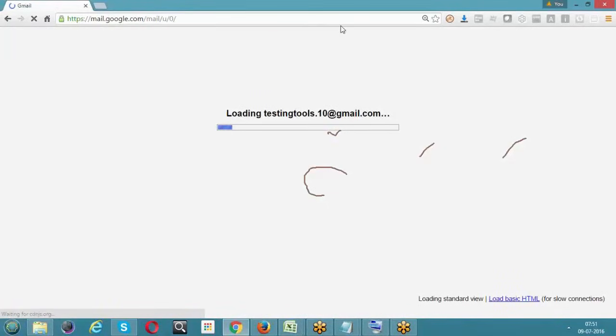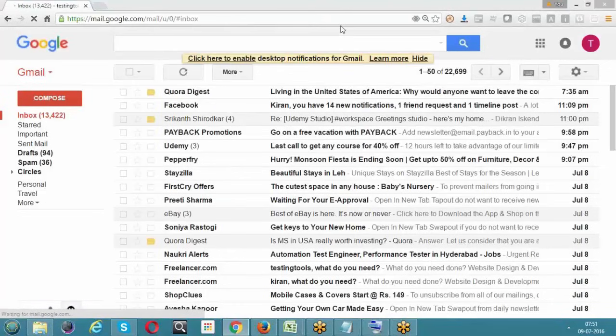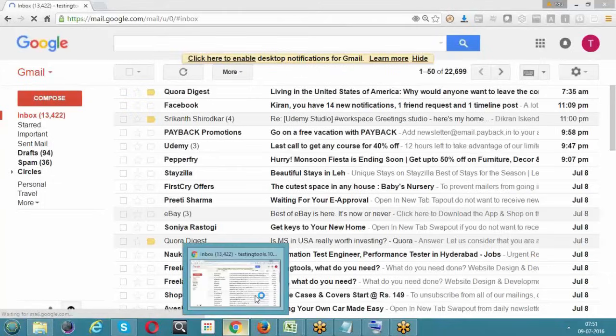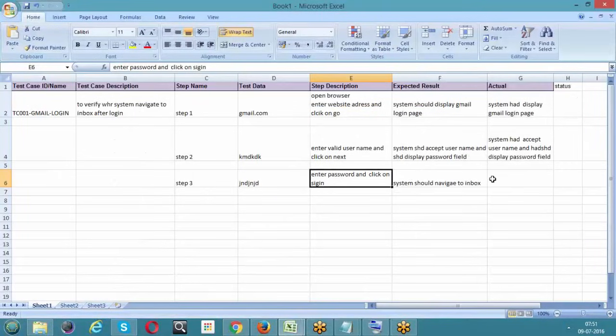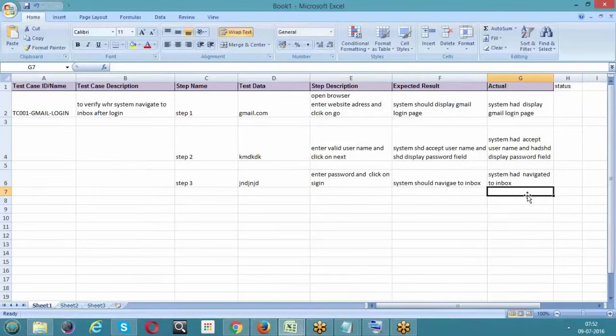What's the actual behavior? As a manual tester, you need to do this. Watch whether it is moving into the inbox or outbox. What is the behavior of the application? It has successfully taken you to the inbox. You are in the inbox now. The system had navigated to inbox.